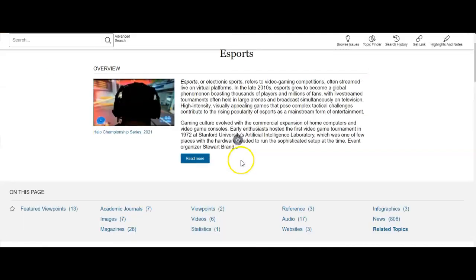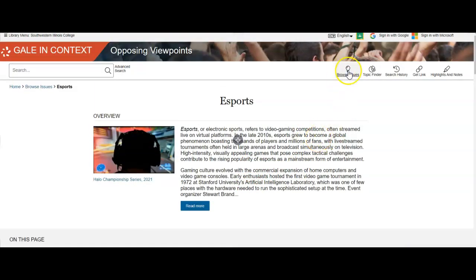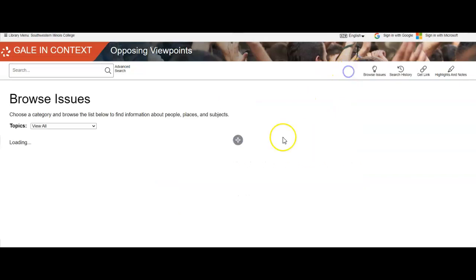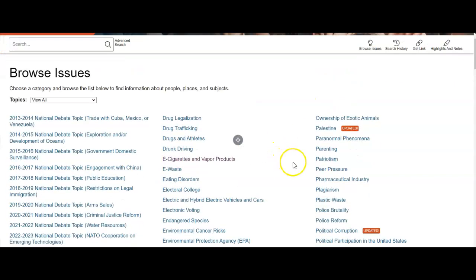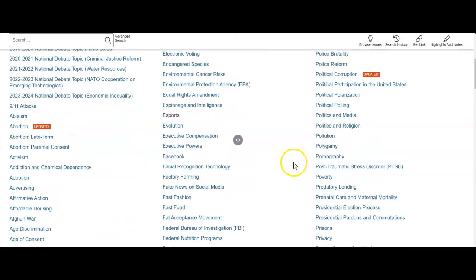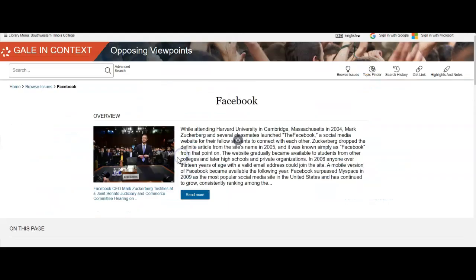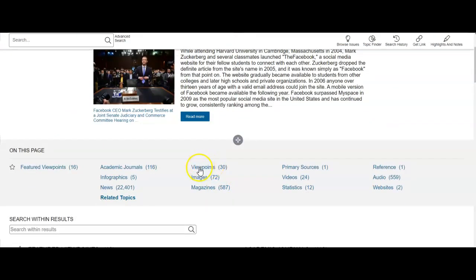you would like. To go back, I was hitting the back button, but you can always go to the Browse Issues area right here and shop for a topic. They do lay it out pretty well. You'll see there's also the viewpoints area. This one has many more. They have some selected and featured, and they also have viewpoints.